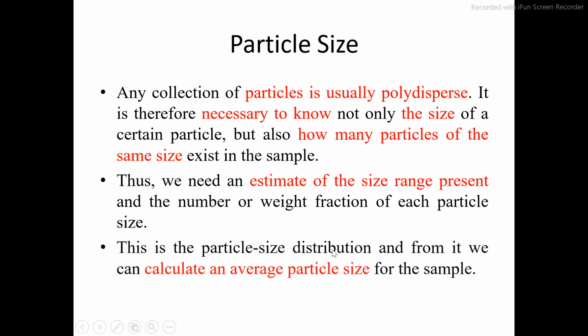This is the particle size distribution, and from it we can calculate the average particle size. From the size range, finally we can calculate the average particle size. Suppose the size range is 100 to 700, then by taking the average we can calculate the average particle size.